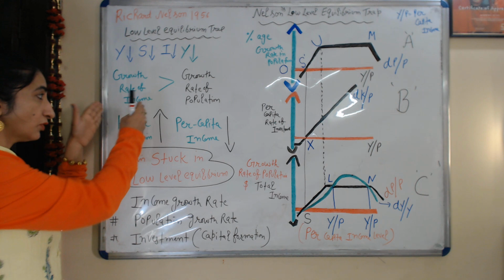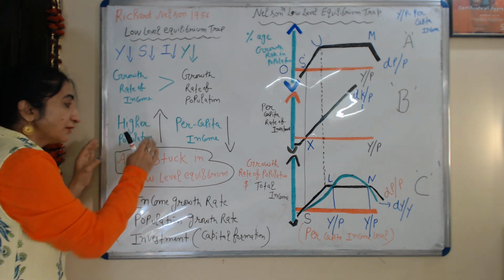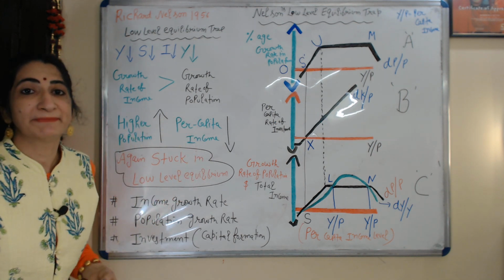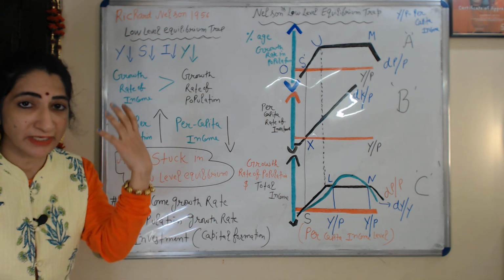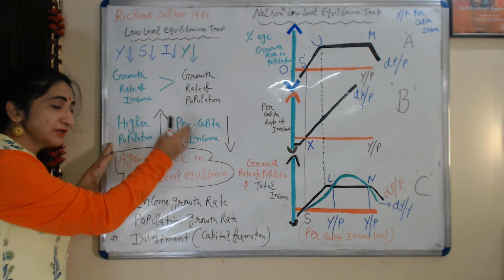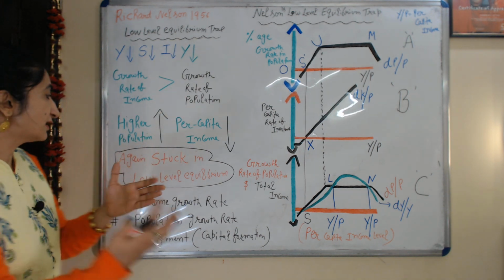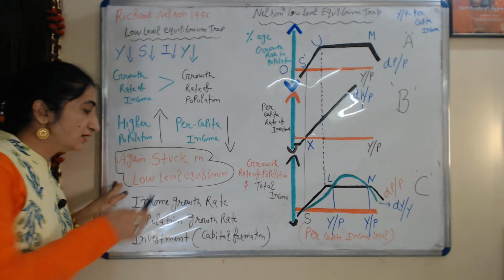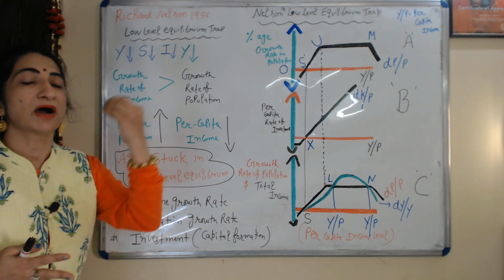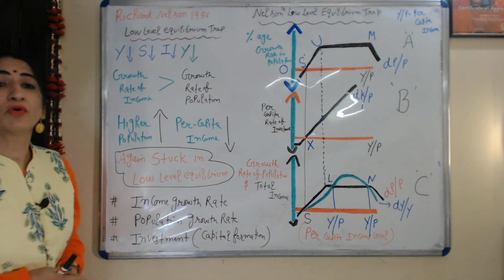Because if growth of income is less than growth of population, then higher population will push down the level of per capita income. As a result, the economy will again be stuck in a low level equilibrium. So according to Nelson, to come out of this trap, the growth rate of income must be more than the growth rate of population.